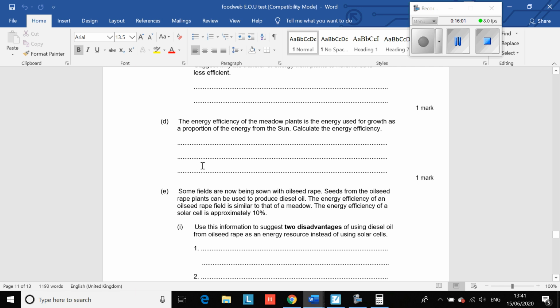The energy efficiency of a meadow plant is the energy used for growth as a proportion of the energy from the sun. Calculate the energy efficiency. Right, okay, now this is again another calculation.